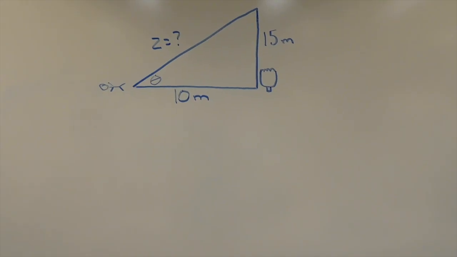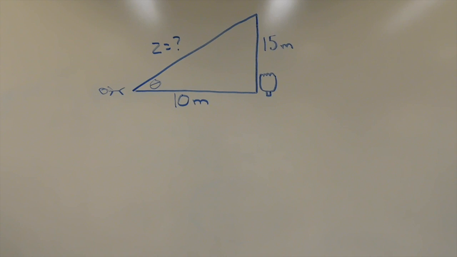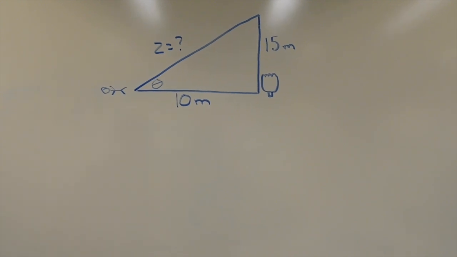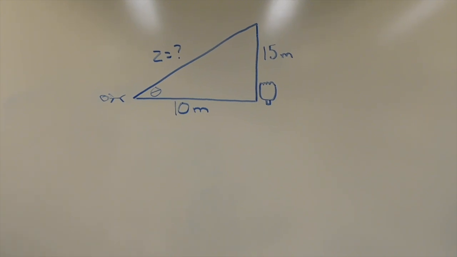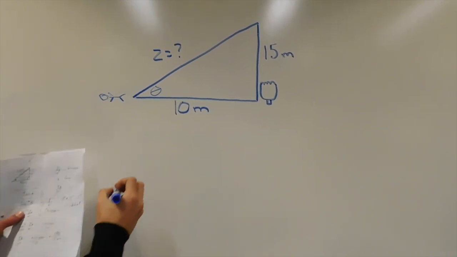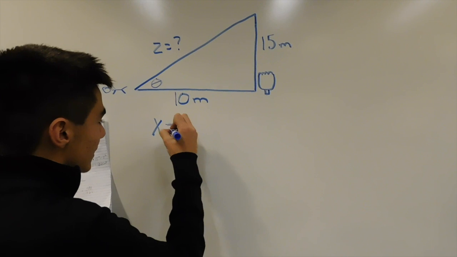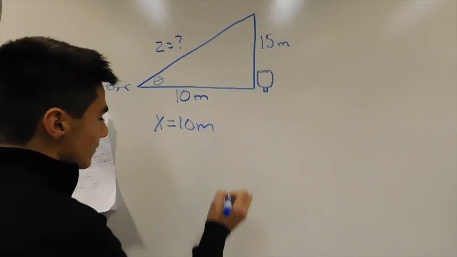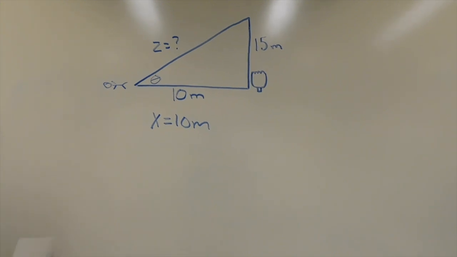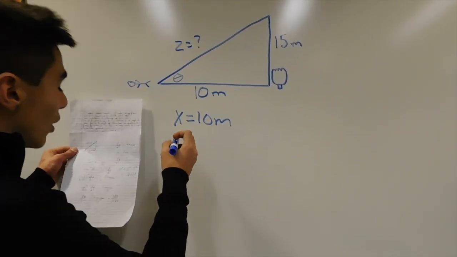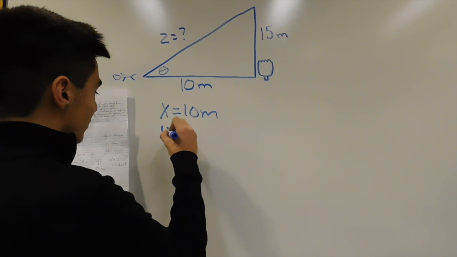So just as in the previous problem, this can be interpreted as a right triangle, and we know some of the values which are given to us. The first value is 10 meters. That's the distance of the wounded soldier from the Coca-Cola launch site, so x equals 10 meters. Next, we know that y equals 15 meters, because we're trying to find the rate of change of theta when the height of the launcher is 15 meters.